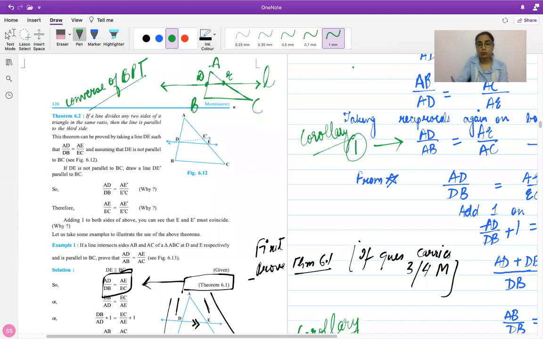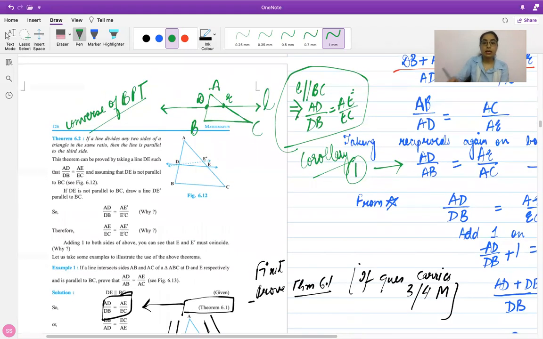If you compare this theorem with the previous theorem, in BPT you have been given that L is parallel to BC, so I'll just write that down. L is parallel to BC. We conclude that AD upon DB is equal to AE upon EC. This is the conclusion of BPT. But here it is the converse. If it is the converse, what will happen? You will be given the ratio equal, and this is what you are going to get.